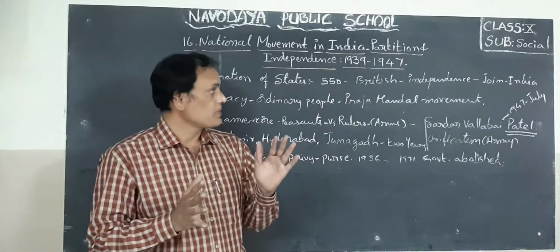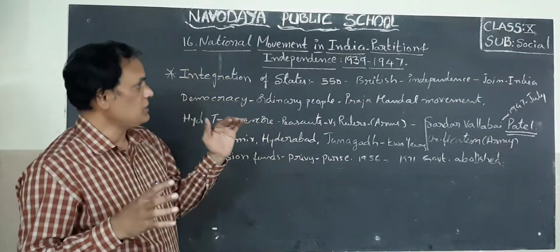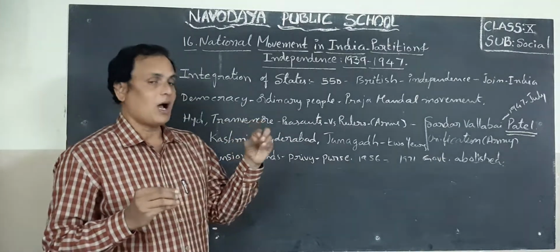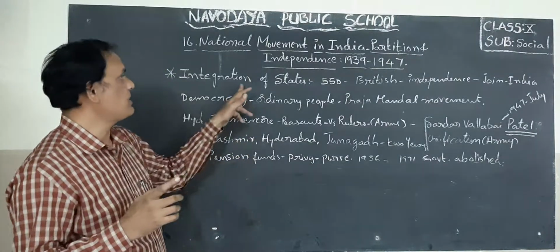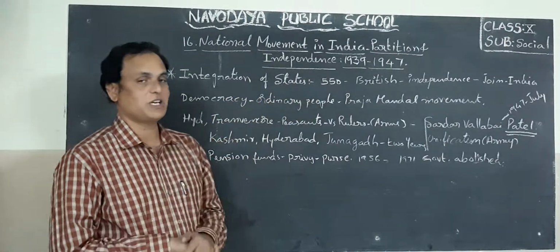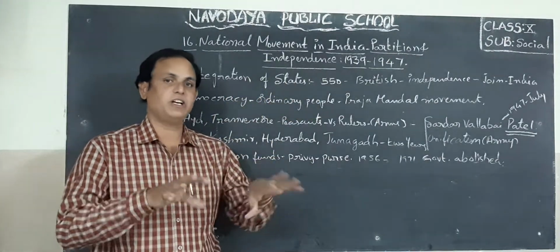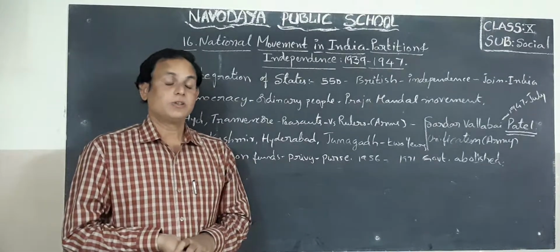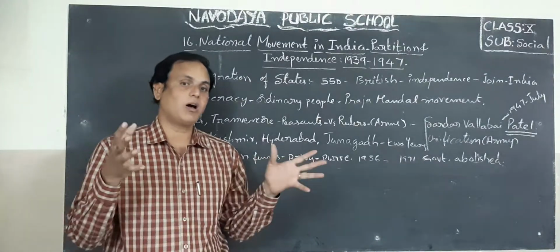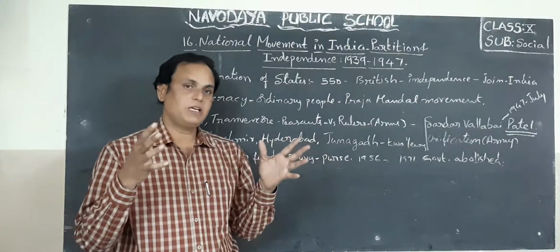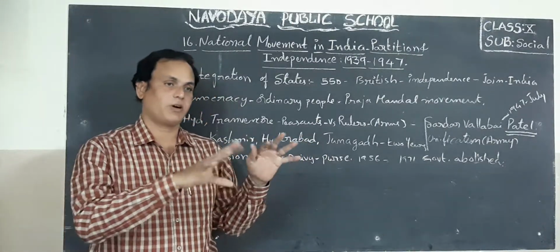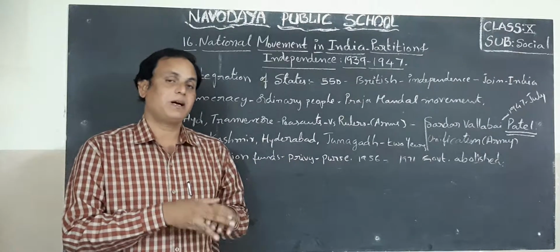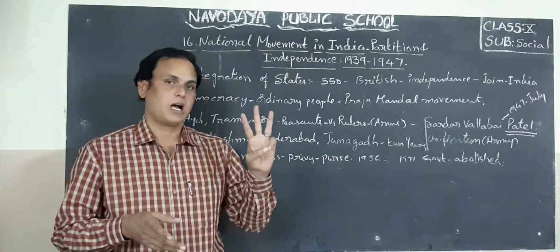Our Indian government asked all the territories, that means the 550 princely states, to join our India. So almost all 550 princely states joined as part of our India, except three states.